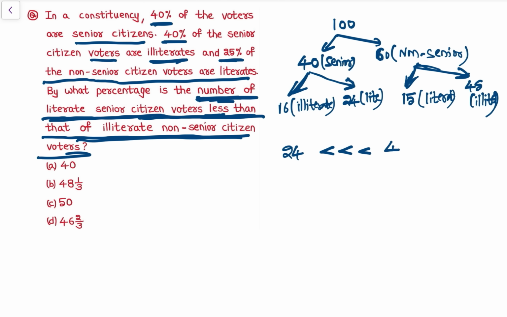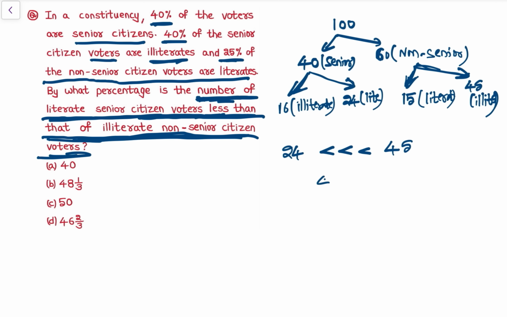So that is 45. So 45 is how much percentage less? Right. See difference.